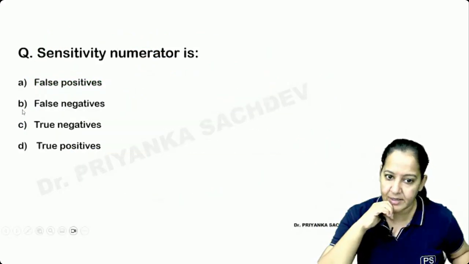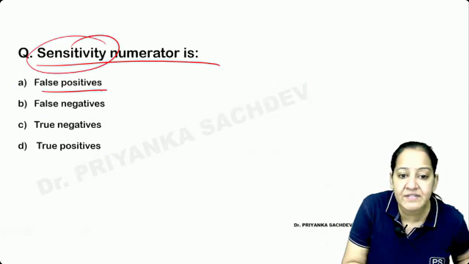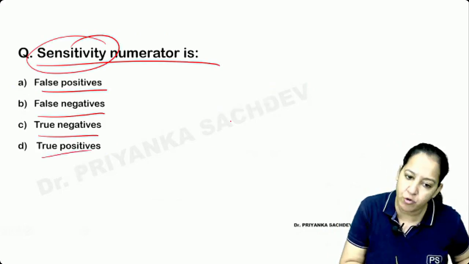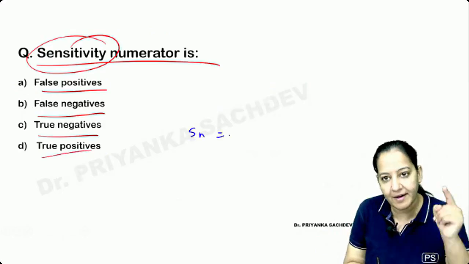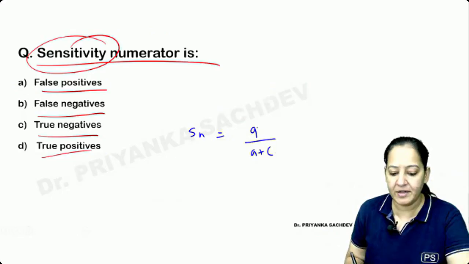Okay, Hannah. What is the numerator of sensitivity? Is it false positive, false negative, true positive, or true negative? Tell me the formula. Always learn the formula: A upon A plus C. What is the numerator? You all can see.